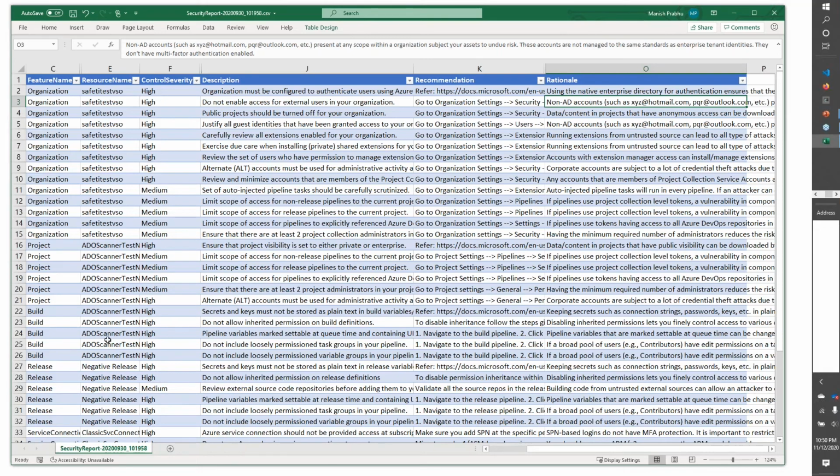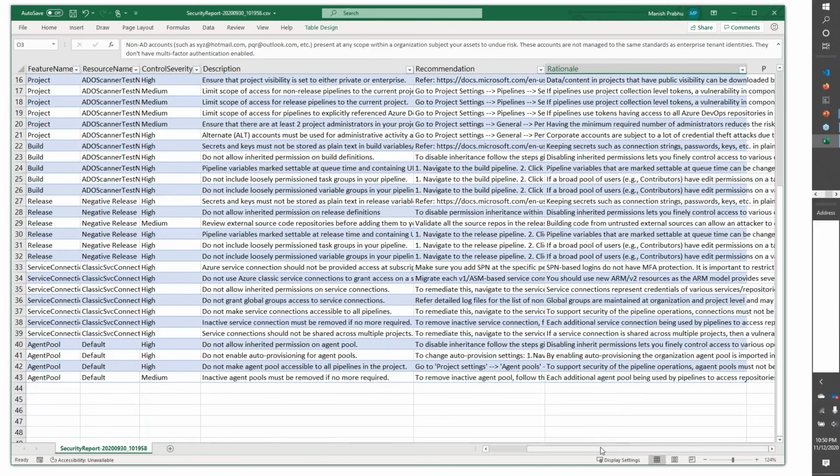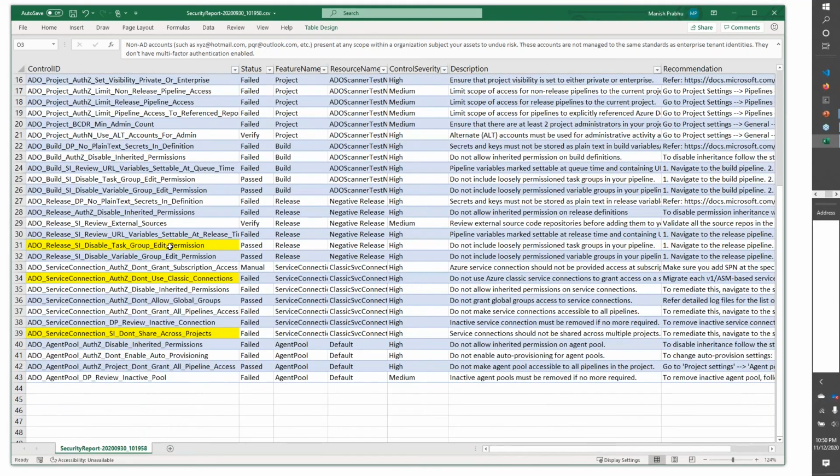As you can see, this is just a summary file, and here I have highlighted some interesting controls related to the things I spoke about. If you want to look at more detail, let's take this control, service connection, don't share across project. This has failed, and I want to understand why.